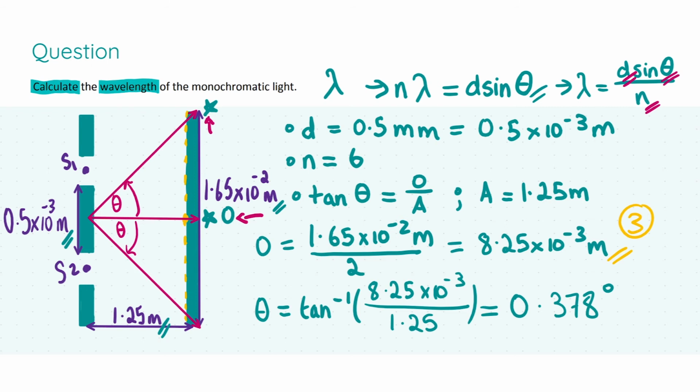Now, if you mention or take down the tan formula, if you substitute your values into the tan formula like over here, or indeed if you get your correct answer for the angular separation, you're going to get 3 marks. But even without doing any calculations whatsoever, if you just put down that tan identity, you're going to get 3 marks. So always put down the formula.